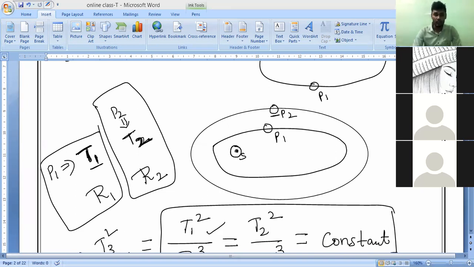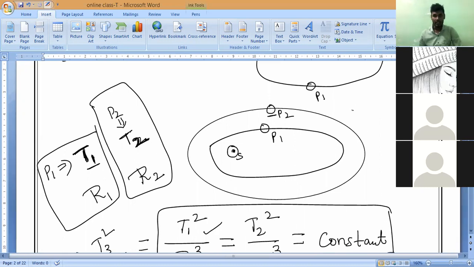If the periods of revolution of two planets are T1 and T2, and the average radii of their orbits are R1 and R2.